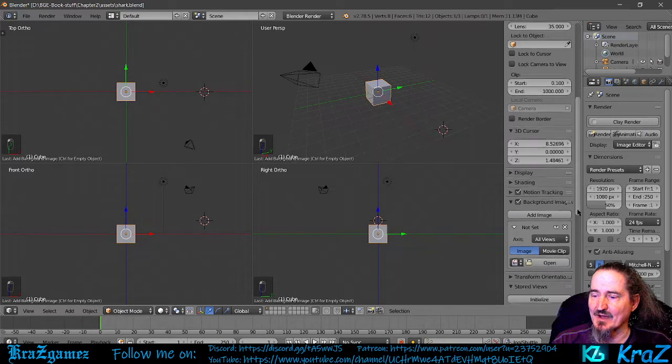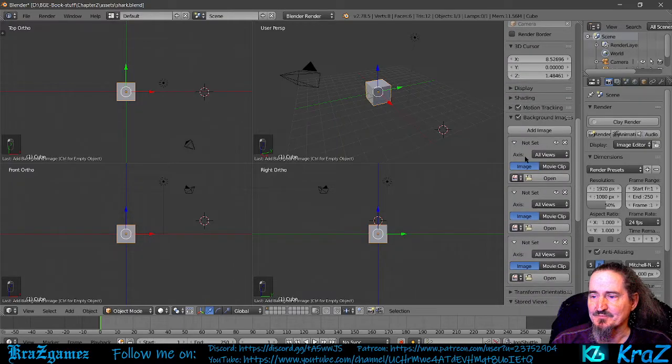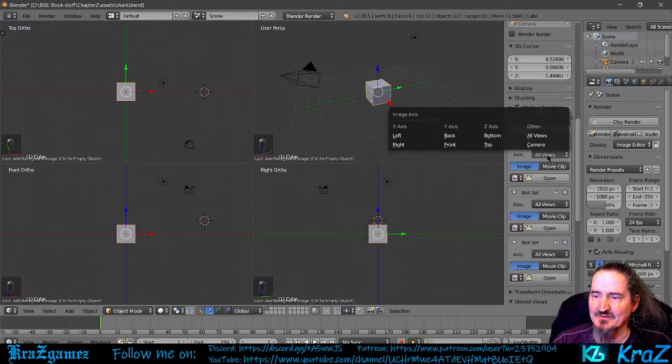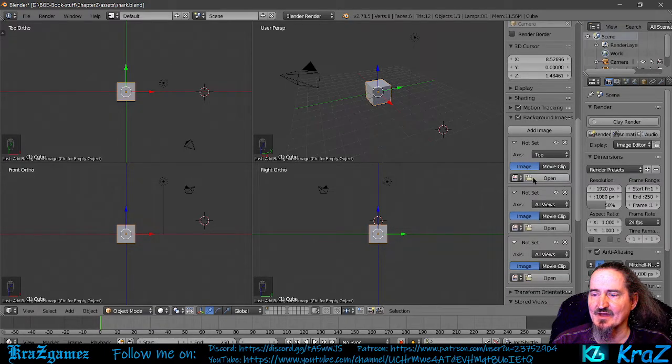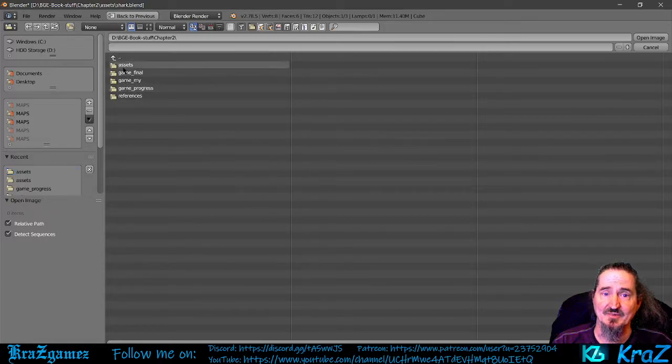Okay, now if you notice, now we got an image in here. We're going to add 3 of them, 1, 2, and 3. Okay, now the first one they said to do was the top. So you want to go over here into view, and you want to do top view. Okay, when you hit top view, then you're going to hit open. Okay, and I believe, nope, I didn't put anything in this one. Okay, so you're going to go to your actual assets folder where you have your references, which is, I've got mine in chapter 2. You should have all these copied into your folder that you're going to be mainly working from, your main folder.